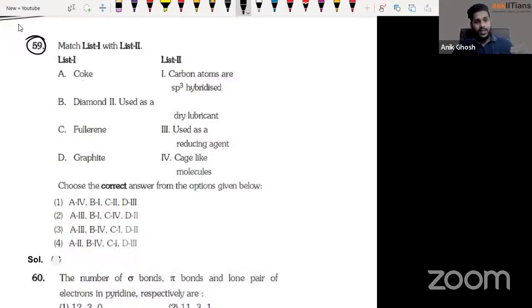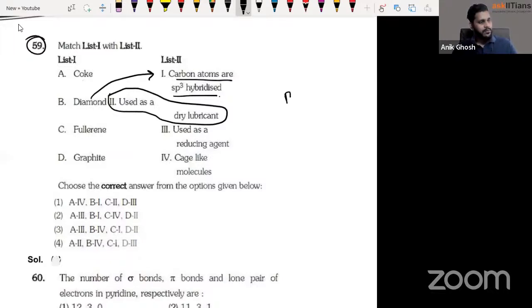Now coming to the next one, which is question number 59, where we are seeing that there's a match the list type of question, isn't it? It's the column matching kind of question. So have a look. Carbon atoms having sp3 hybridization, only one allotrope has this, which is diamond. What is diamond used as? Oh, all right. This is here, use as a dry lubricant. Okay, so diamond would be sp3, so B would be 1.